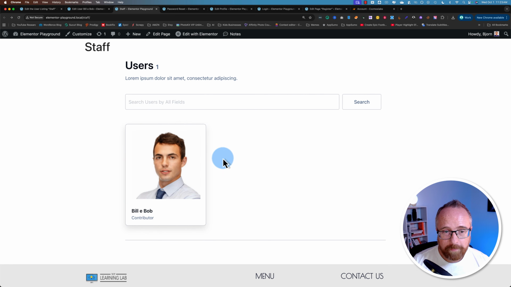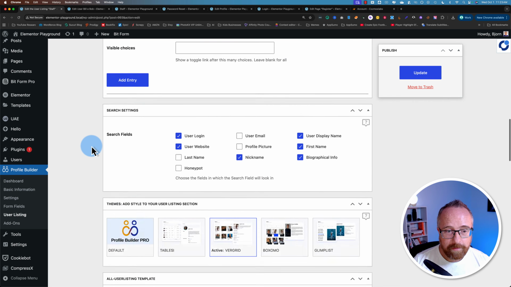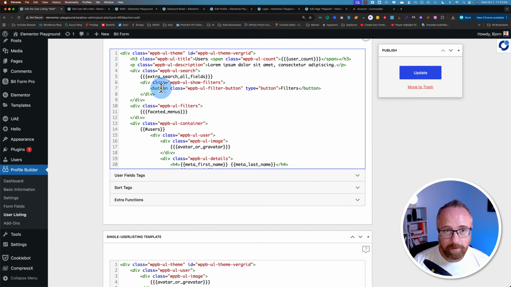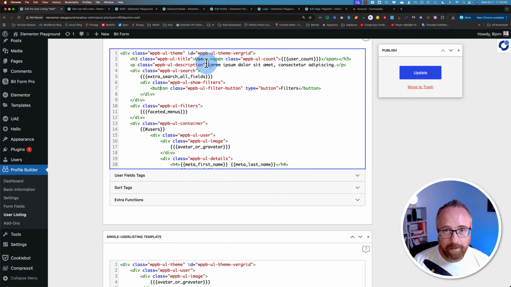Before we add more people, let's customize how this displays. So this is the user listings page. That is over here, the all user listing template. So whatever we edit here is going to edit this user listings page. We see the lorem ipsum text right up here and the word users. I'm going to change this to staff.